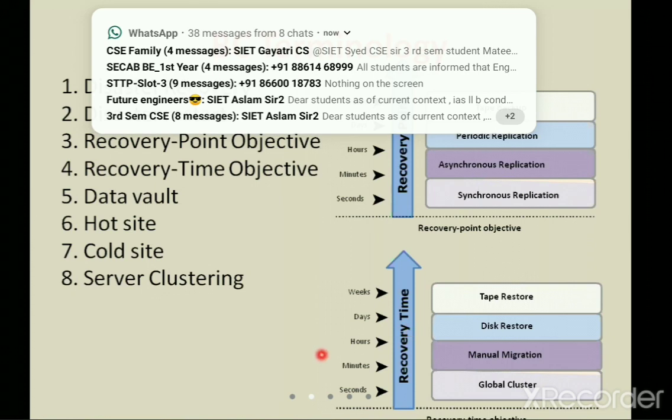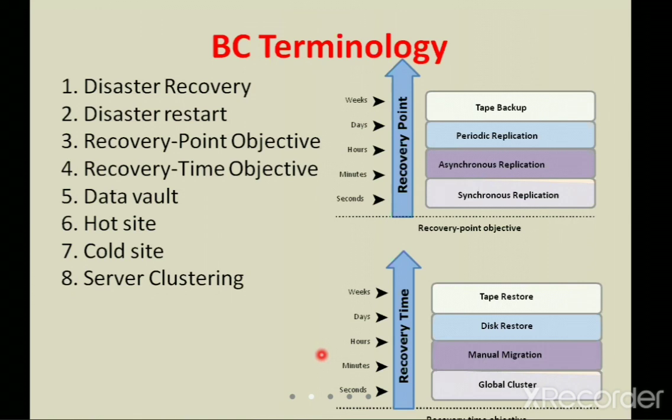And then we have a vault. The data vault is a repository where the data is periodically and continuously copied, so that we get a copy of the data at another site. And we have the hot site. What a hot site means is, whenever a disaster takes place, the hardware, operating system, applications and network support perform all the operations, and make sure that each and every piece of equipment is available and running all the time.